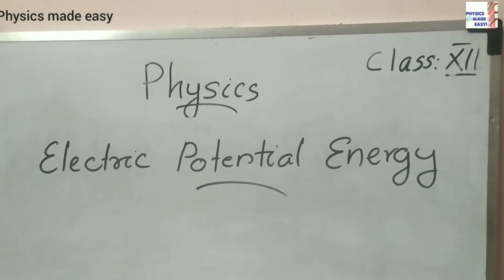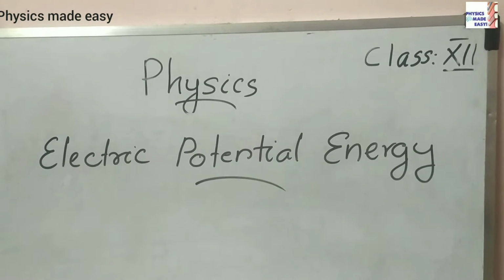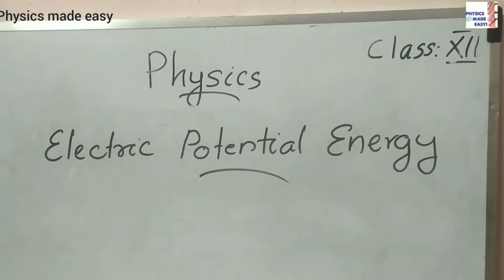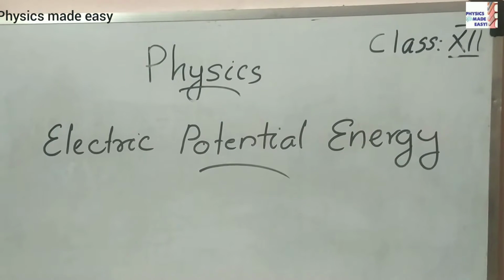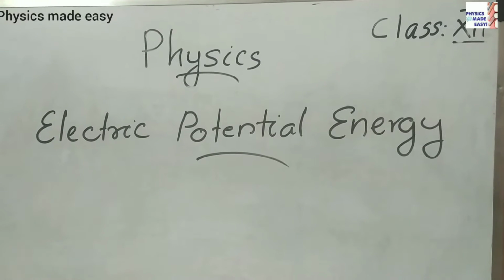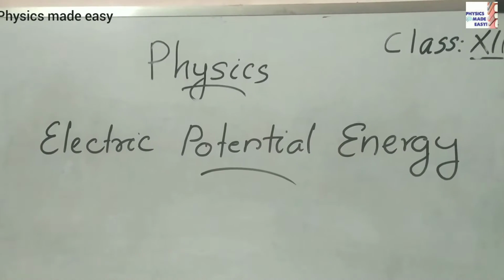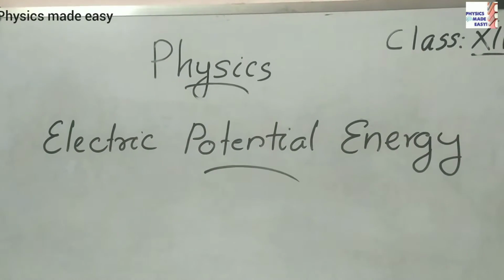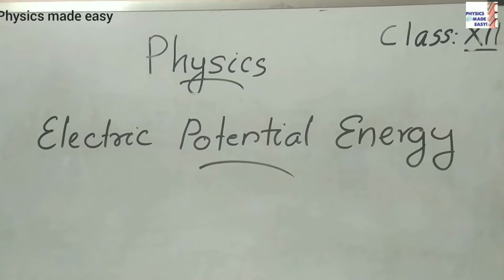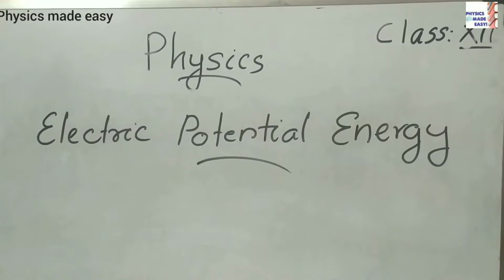So if you are bringing a number of charges, that time also work done will be there. That work done we can call electric potential energy. So how can we define this electric potential energy? For a system of point charges, we can define electric potential energy as the amount of work done in assembling the charges at their locations by bringing all the charges from infinity.